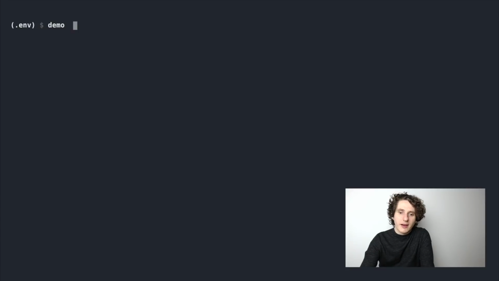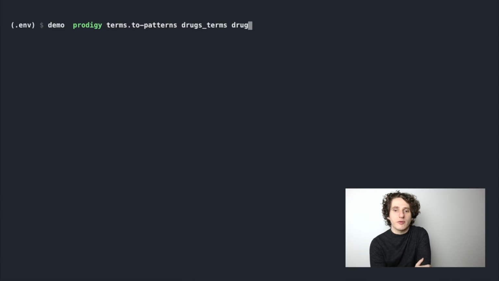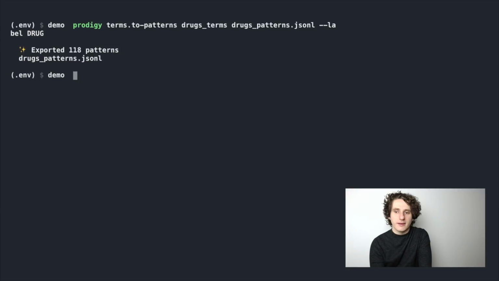So in order to make that happen, we have a little utility function here, which we call Prodigy terms.to-patterns. And this is going to convert the terminology list into a patterns file that we can feed into spaCy's matcher class. And this will allow us to create our rule-based entity recognition system.